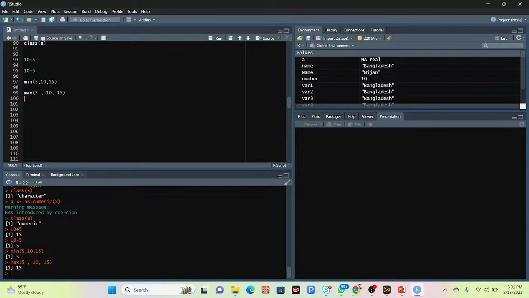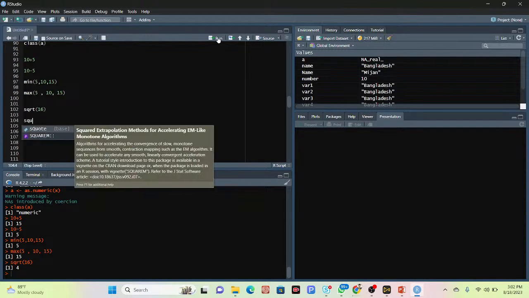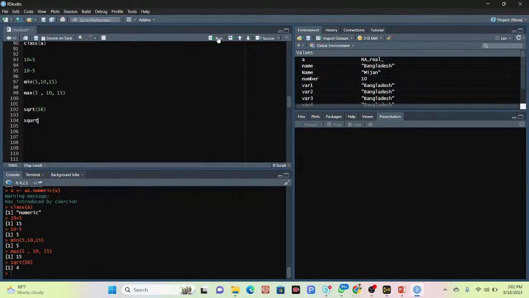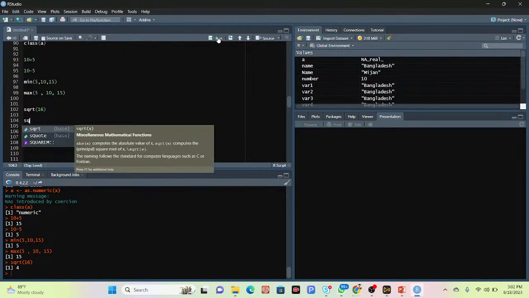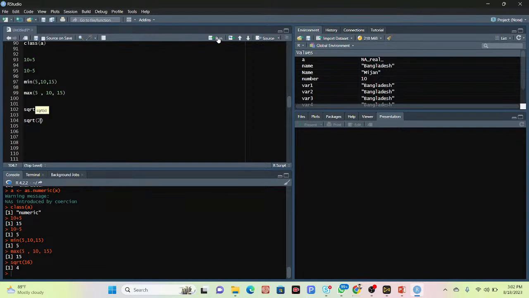As well as we are also using here the square root function. Suppose sqrt of 16. Click to run, I get the result 4. So 4 into 4 is 16. Suppose sqrt, put here 25. Now I get the result 5.